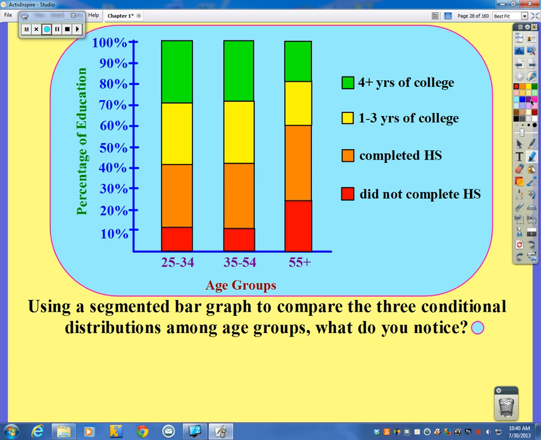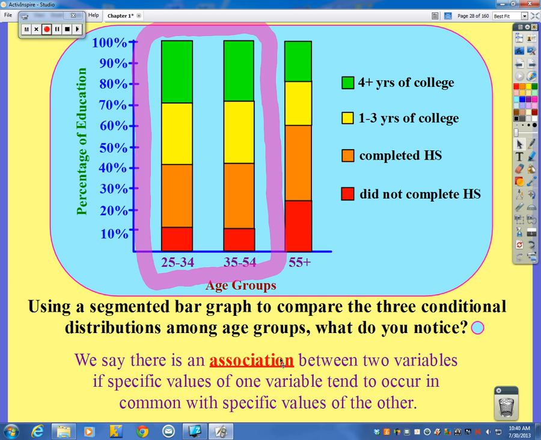Well, personally, I kind of notice that these two are pretty similar to each other. Okay? And what we call that when you see something like that is that there is an association between two variables, in which specific values of one variable tend to occur in common with specific values of the other. Okay, we notice that these are very similar. These are about the same. These are about the same, and these are about the same. They're not exactly, but they're pretty close. But then if we compare it to the older people, we notice that these values don't really match up very well with our younger folks. Okay?